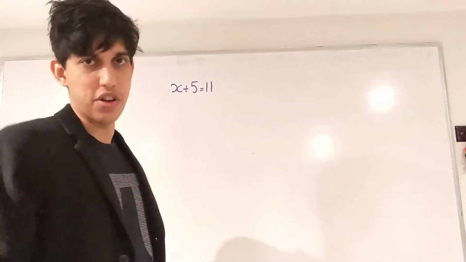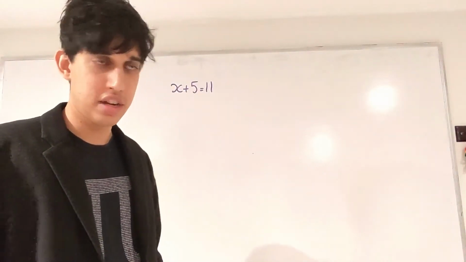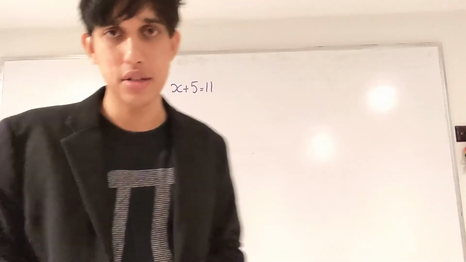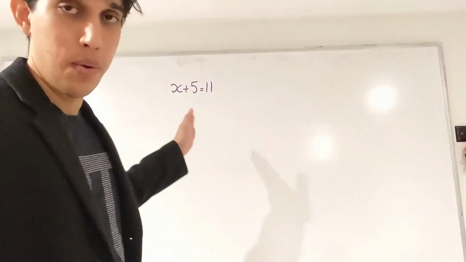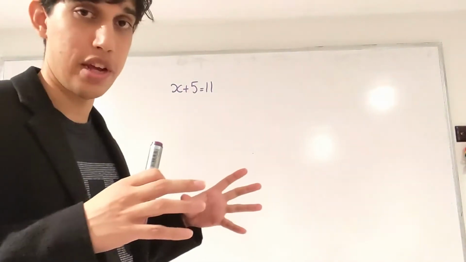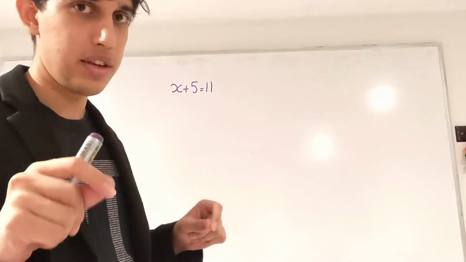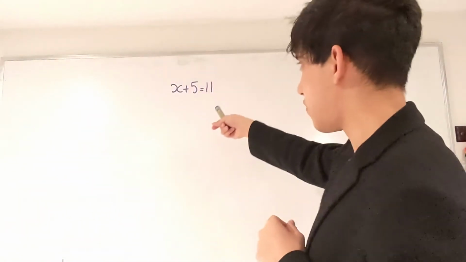And you already know the answer. You already know the quickest and efficient way to solve a linear equation. You probably already got an answer in your head. But today is not about quick and efficient. Today is about understanding. So, we're going to understand a little bit more about the patterns behind linear equations, and then you will see how they're all connected. So, x plus 5 equals 11.